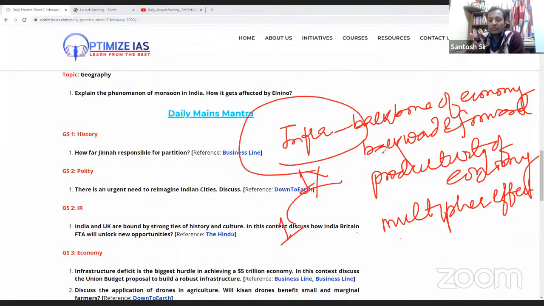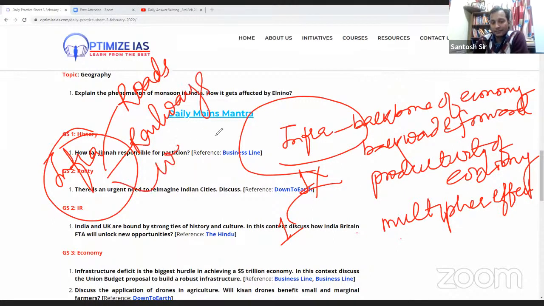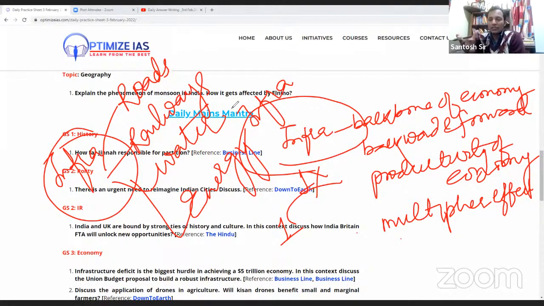Then you have to show the present infrastructure deficit. You can explain it in terms of roads, railways, waterways, energy infrastructure. All these things you can talk about, that there are these problems.